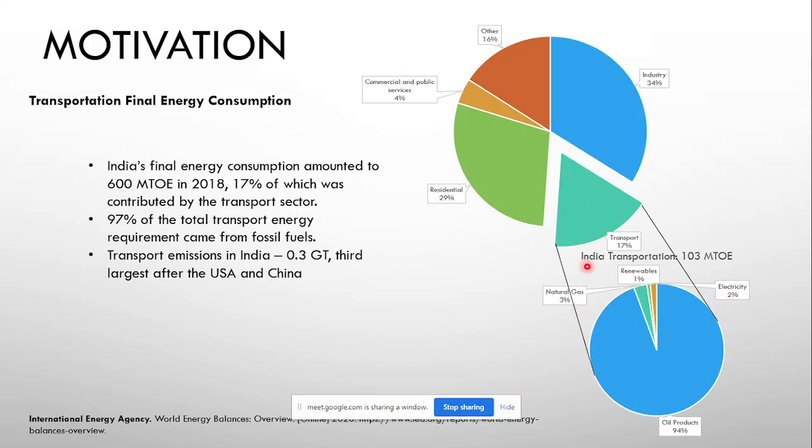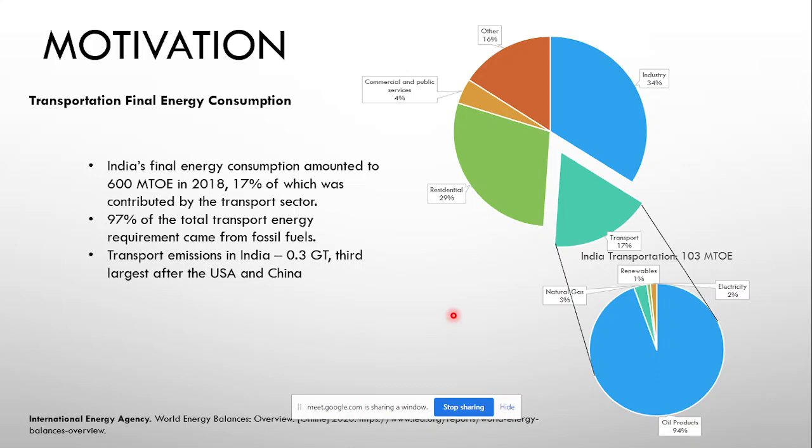So in that 17%, that is 103 million ton of oil equivalent, about 97% came from fossil fuels, and only about 1% came from renewables. So because of all this, the transport sector emissions in India is the third largest after USA and China.